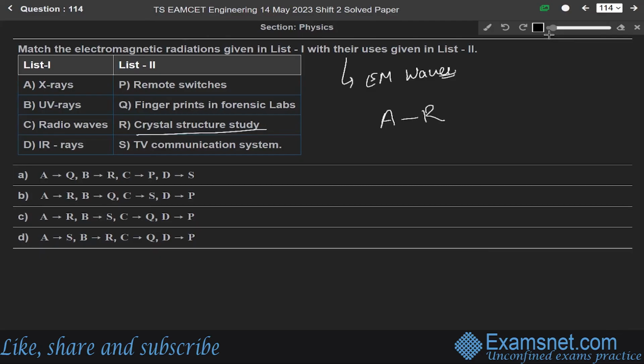Next, B is UV rays. UV rays are used to study fingerprints in forensic labs, so B matches with Q. C is radio waves. Radio waves are used in TV communication for sending signals to large distances, so C matches with S. And D is IR rays, infrared rays. These are used in TV remotes to send signals for short distances, so D matches with P. So from these, the correct answer is option B.